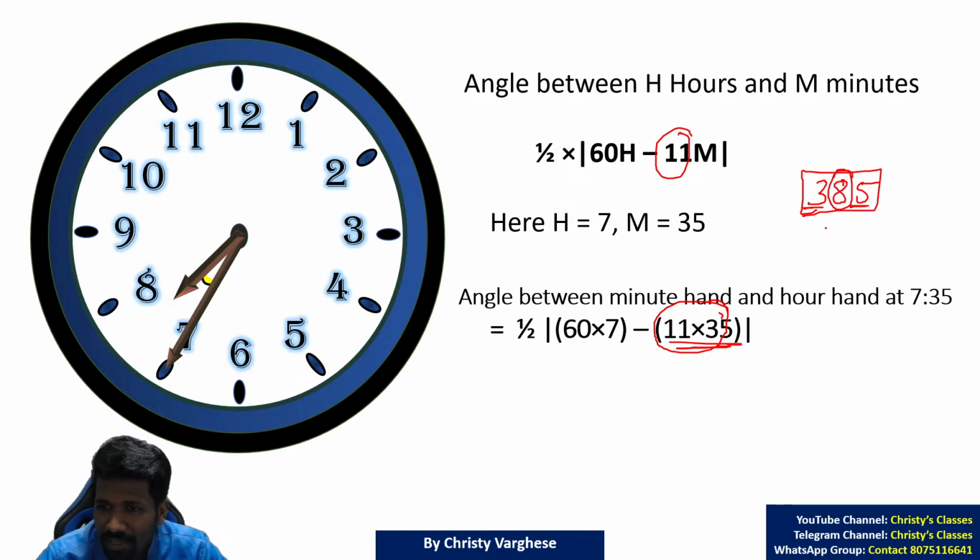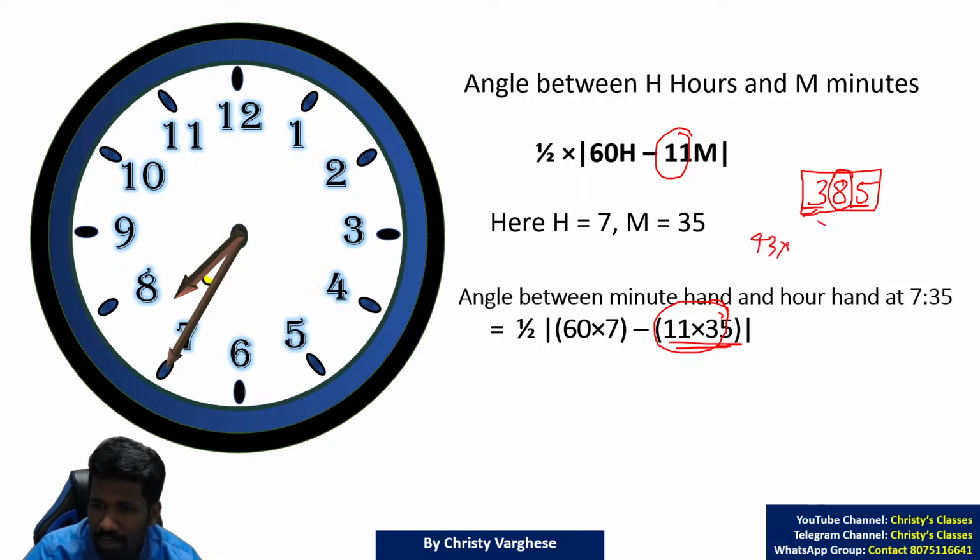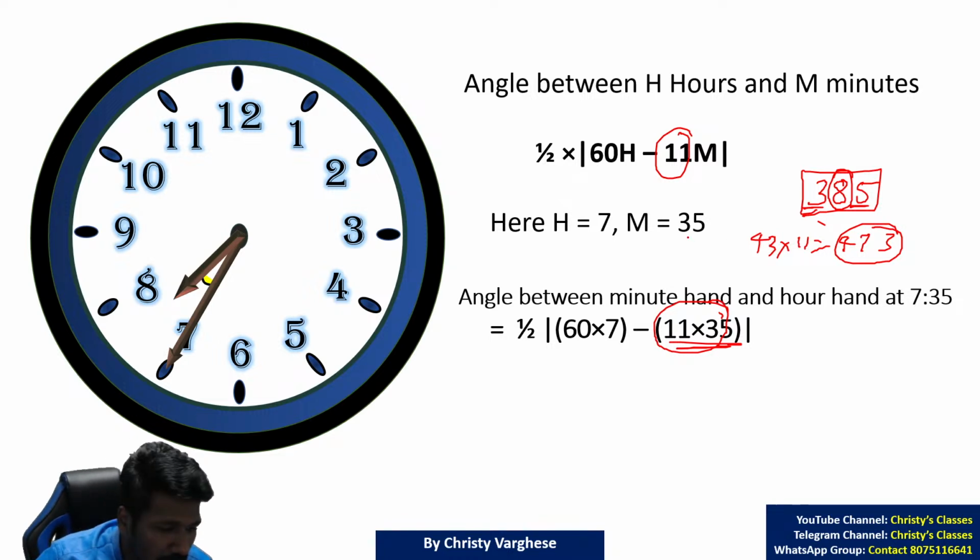Super easy, na? 35 into 11 is 3 and 5 in between, 3 plus 5, 8. If it is 43 into 11, 4 and 3 in between, 4 plus 3, 7. So 473. 11 means 11, the number 11, Shanti. But if it is 38, yeah, good doubt.